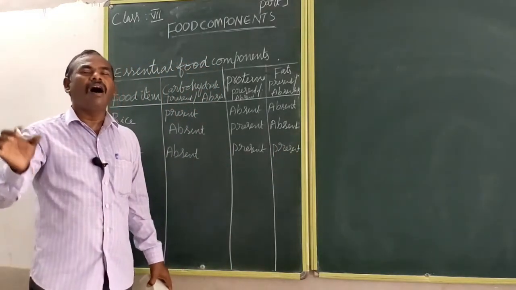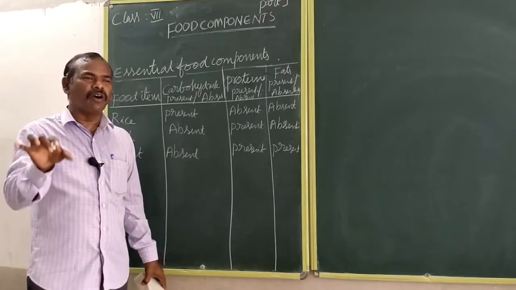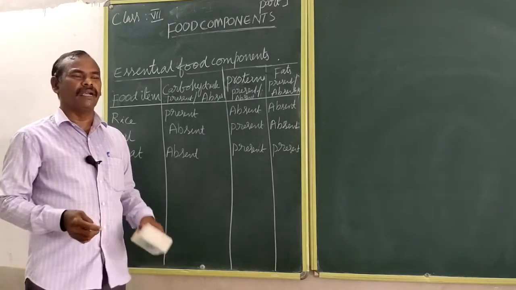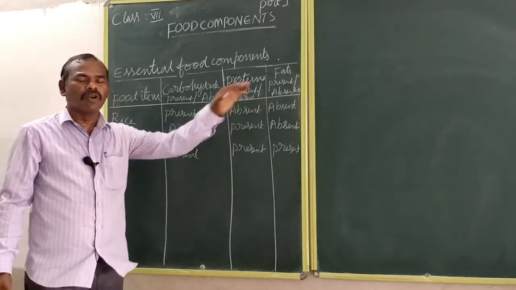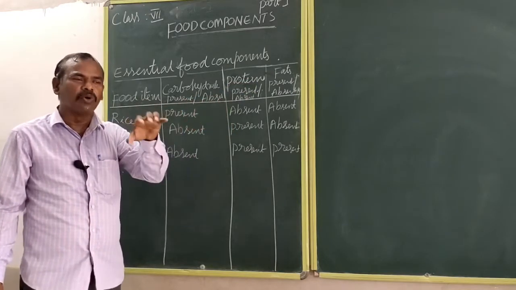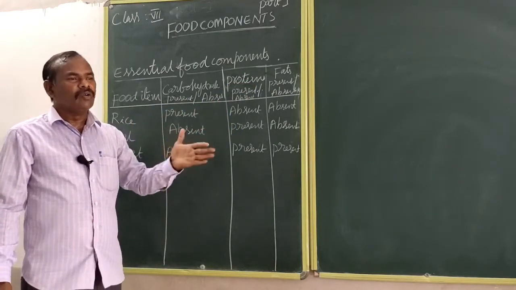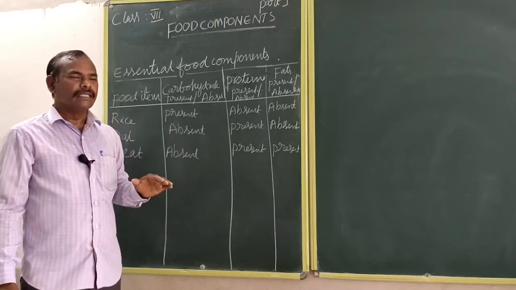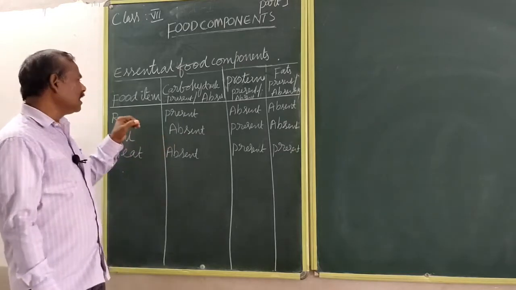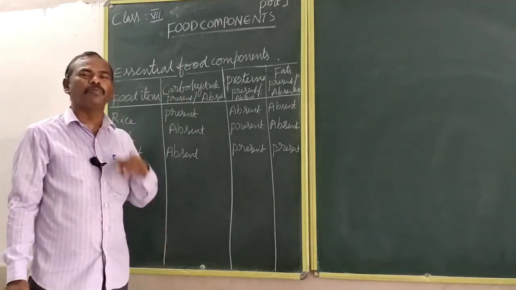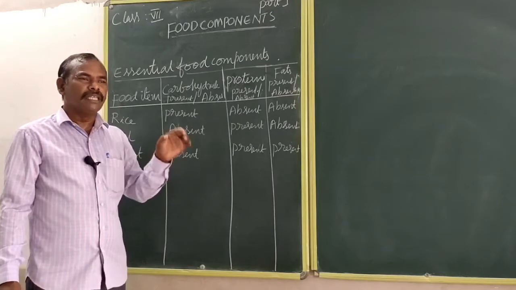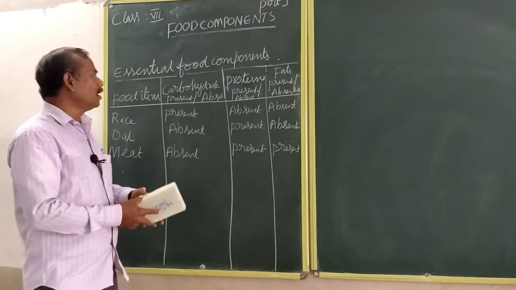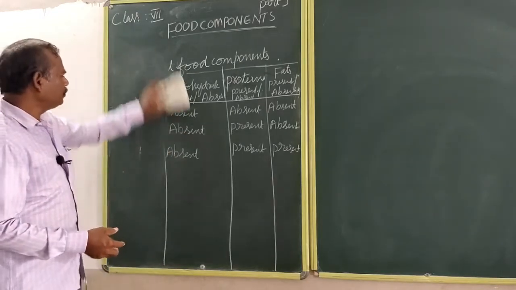So all food items do not have all food components. Some food components are available only in some food items. Some food items have more food components, some have fewer, to maintain the overall health of the body. See, how can you detect that carbohydrates are present in rice? How can you prove these specific food components are present?